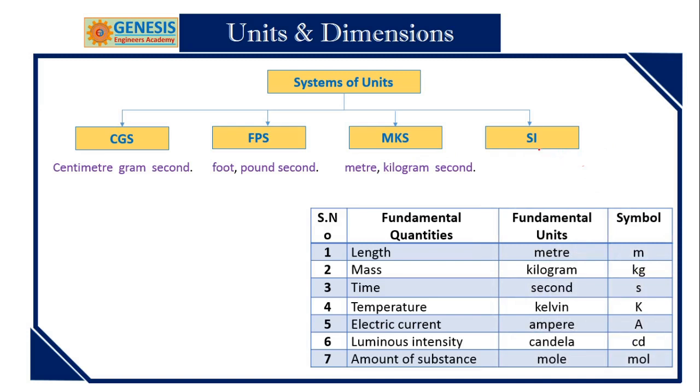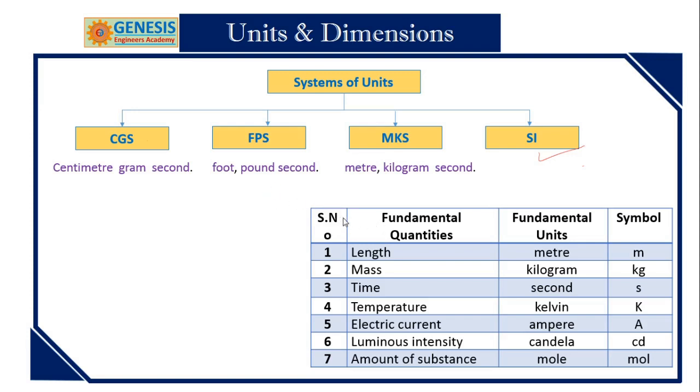Units in CGS system have to be converted into FPS system, MKS system, and FPS system to SI system, MKS system. So one must be able to convert one system of units into another system of units.